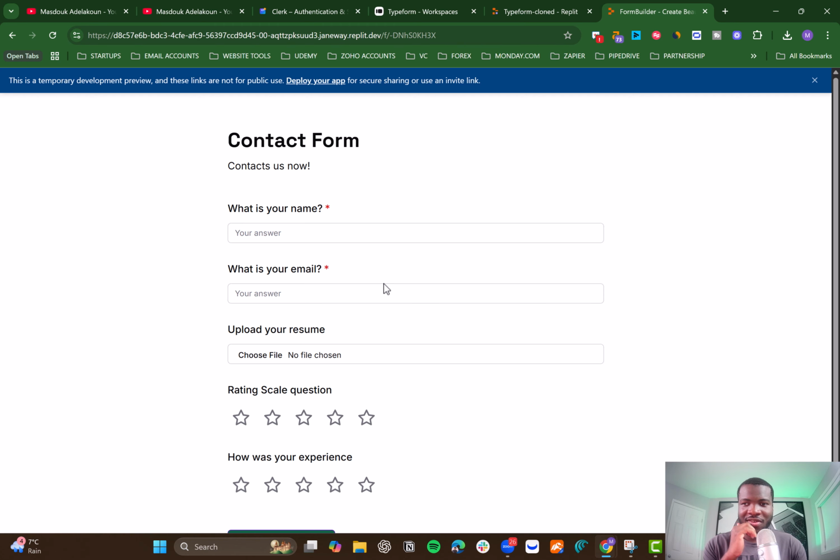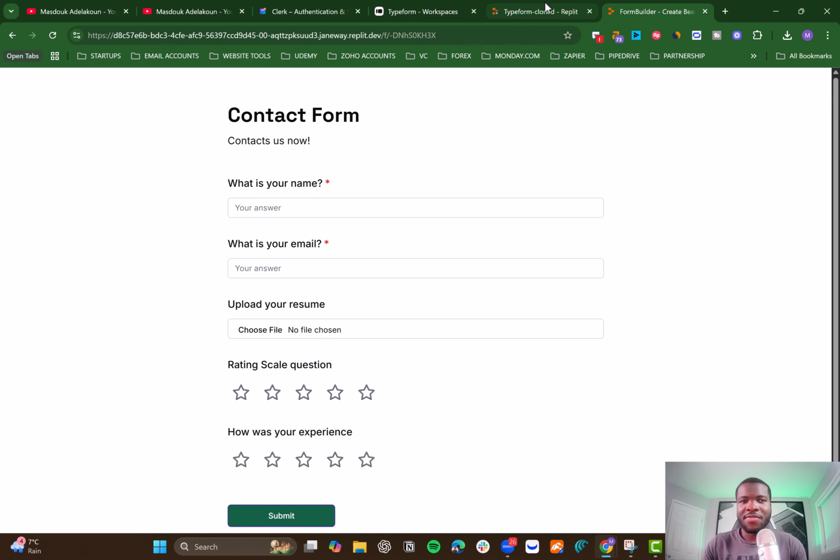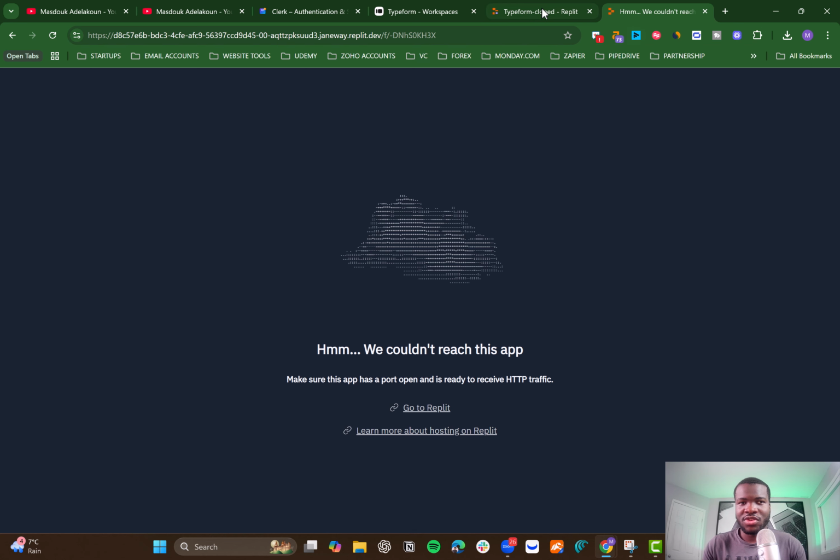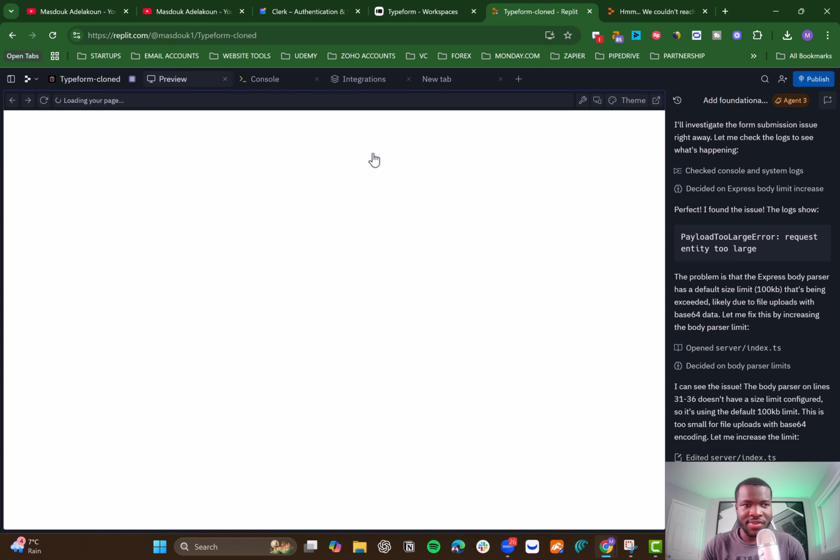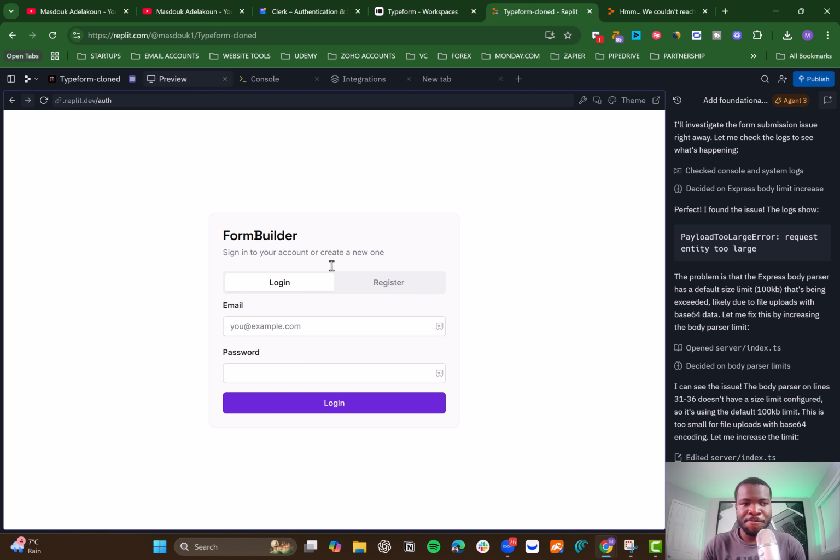So instead of using Typeform and all those different form applications, you just use this, and it actually worked. You see, it's fixing the issue. So let's see if that will work after it fixes it, and then we can submit it again. Oh, I don't remember what the password was.